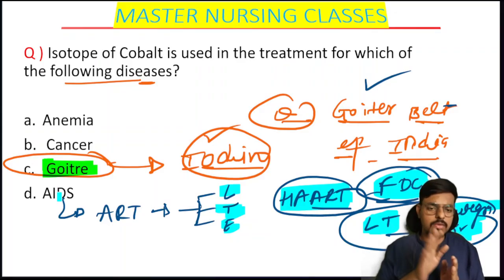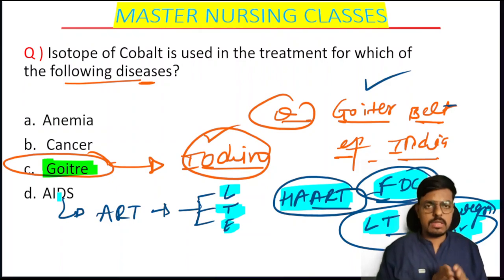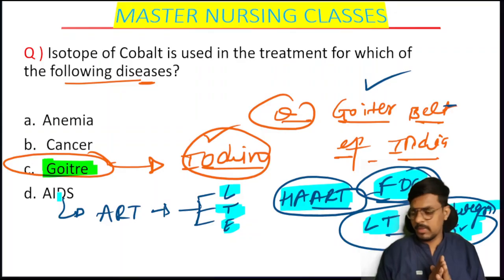Okay, in goiter we use an isotope of iodine for the treatment of the goiter. In AIDS we have discussed the antiretroviral therapy, and we have seen the full form of HAART also: highly active antiretroviral therapy is the current model of treatment for HIV. Is that clear for this question? We have discussed more than 10 to 15 questions on this topic.